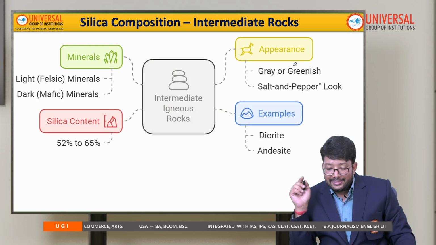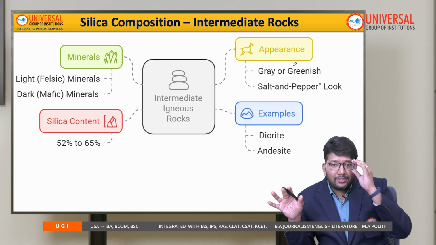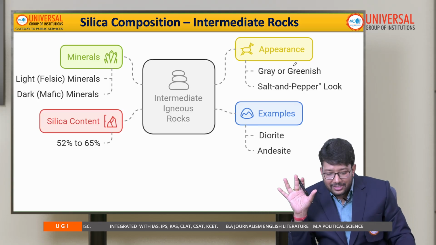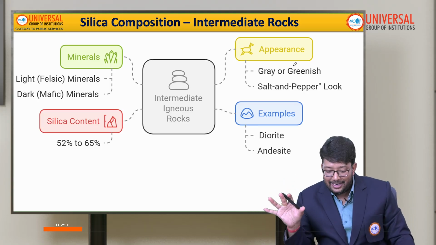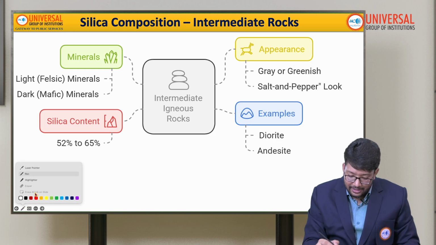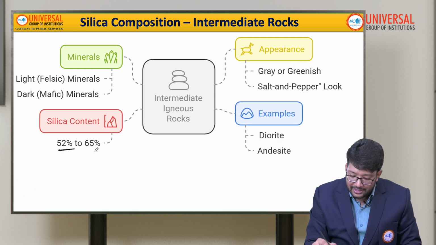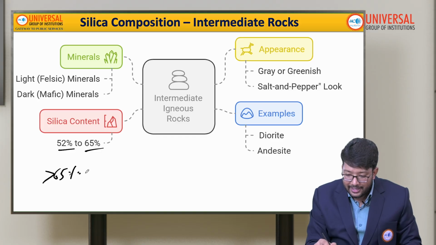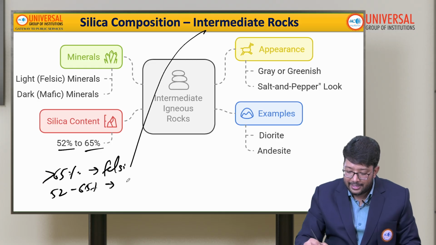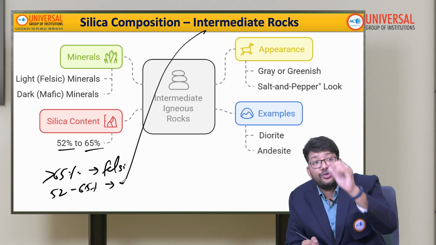Now the second rocks are intermediate rocks. The silica composition will be lesser, 52 to 65%. Can you see? If it is more than 65%, it will fall under the felsic category. If it is between 52 and 65%, it will fall under intermediate rocks. This is how you should learn.